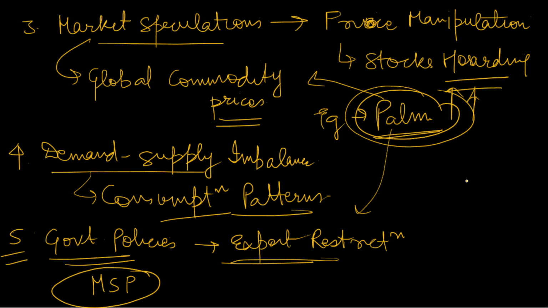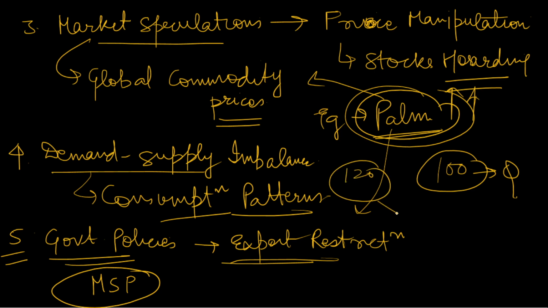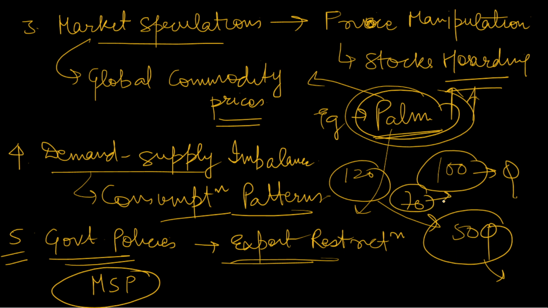Various times what happens, suppose there are 100 quintals to come to the market, and there are 120 quintals produced, and farmers sell 50 quintals to the government only instead of selling to the market. So there will be only 70 quintals coming to the market, and what will happen, the demand will be higher, so it could lead to rising prices. So sometimes huge reliance on MSP can also distort the market prices. So these are some of the reasons through which food inflation can be seen.